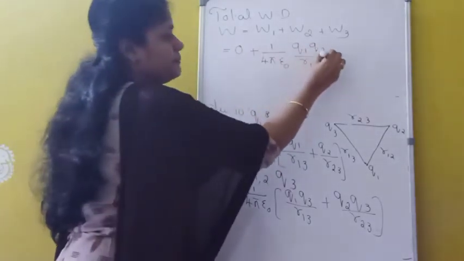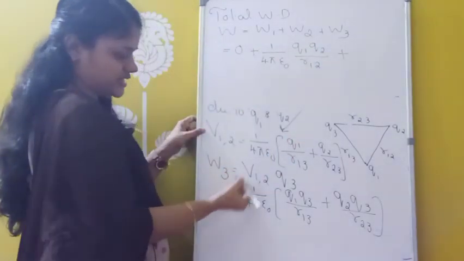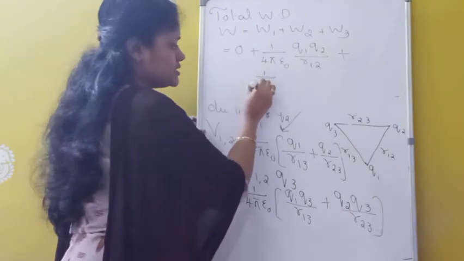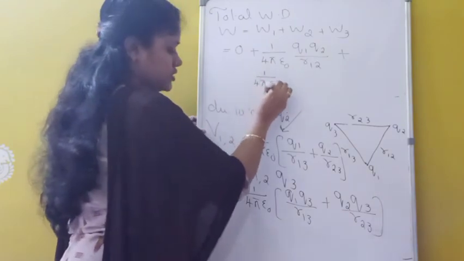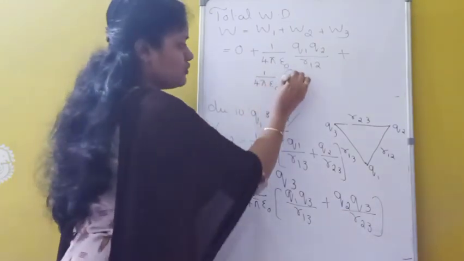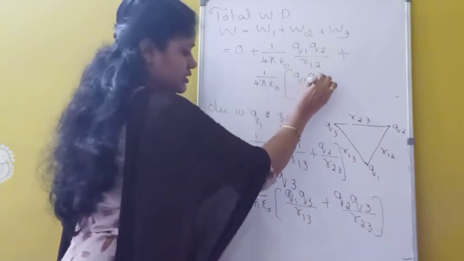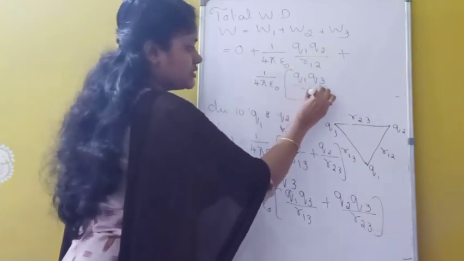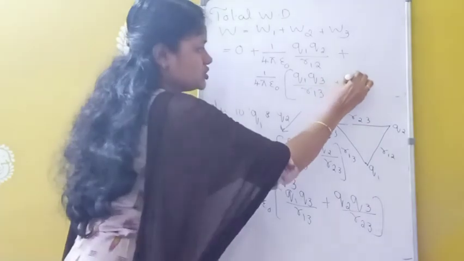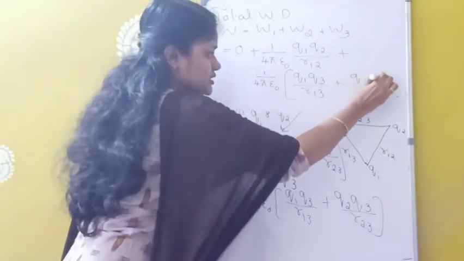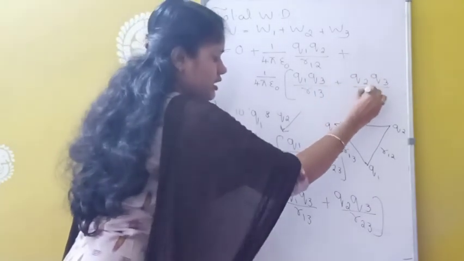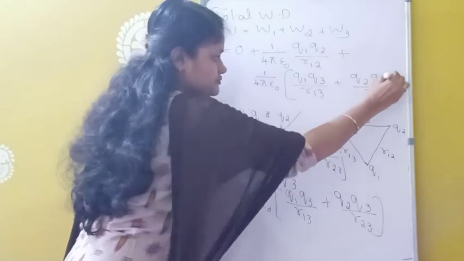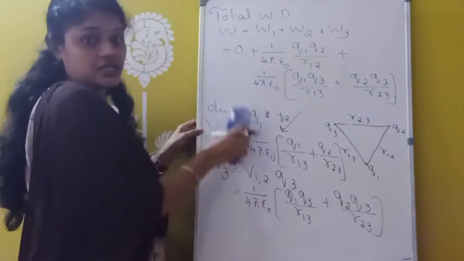Plus W3, that is 1 by 4 pi epsilon 0 into Q1 Q3 divided by R13 plus Q2 Q3 divided by R23. So this is the total work done.